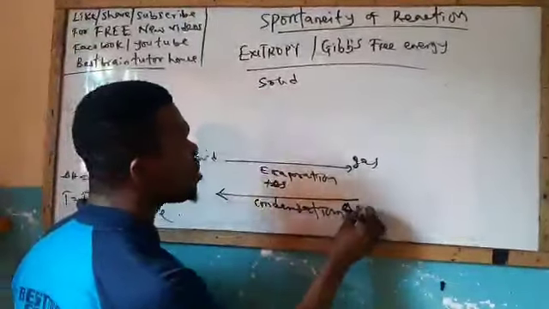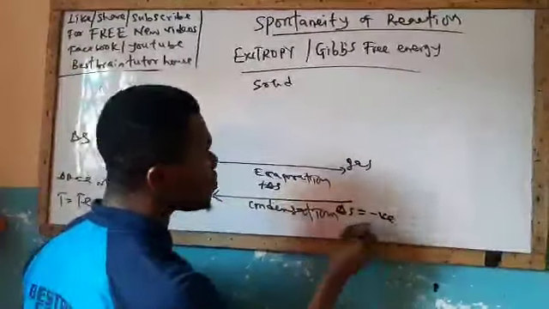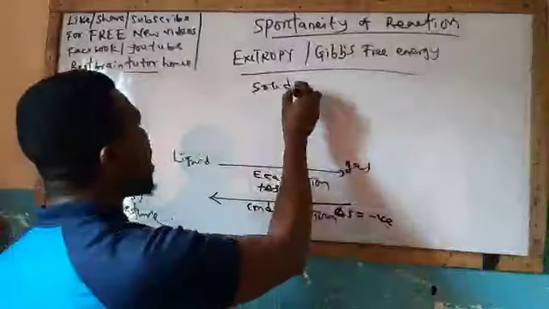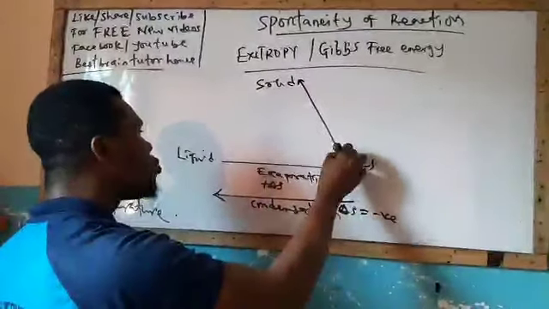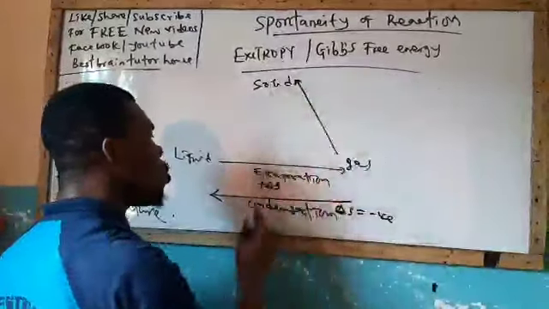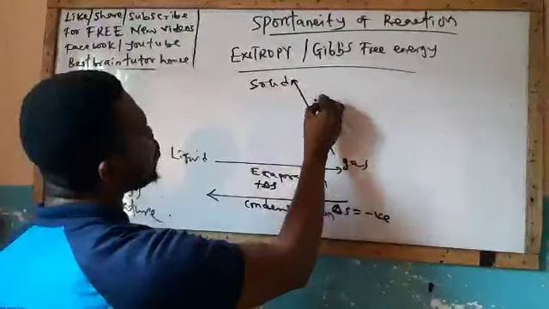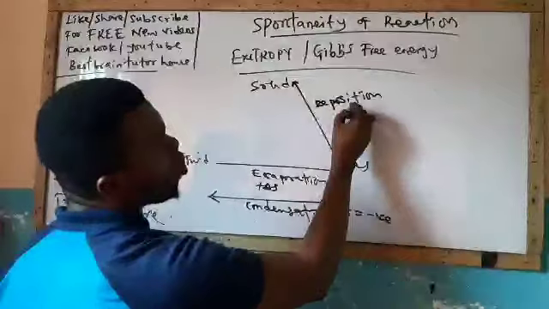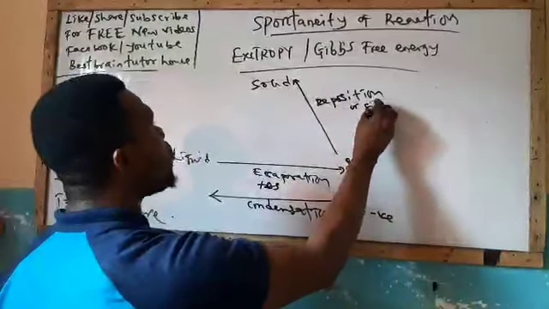So that means here, change in S is equal to negative. That is low entropy. Now, when a substance is going from gas to solid, we call it deposition in change of state. We'll call it deposition, or we can also call it sublimation.